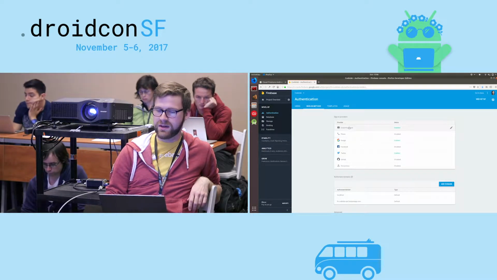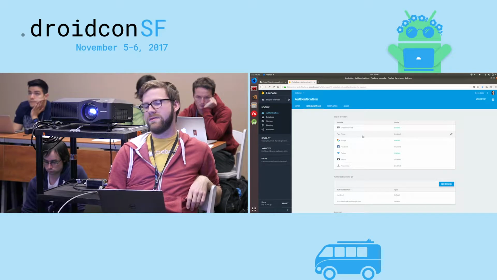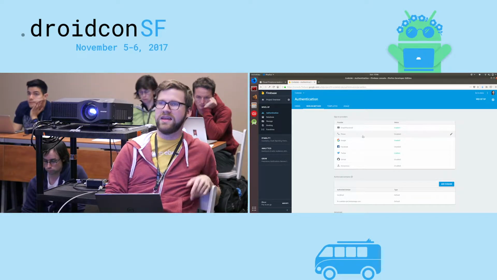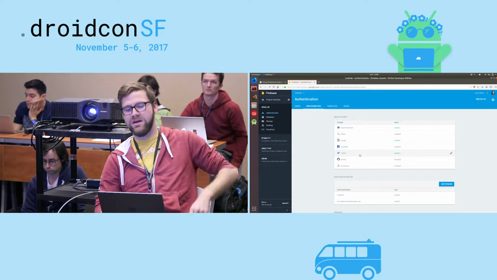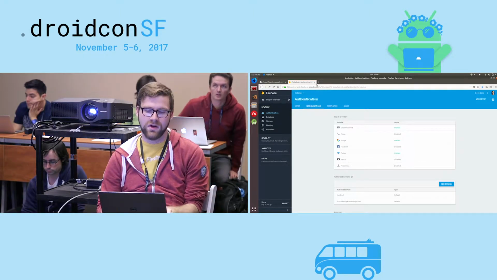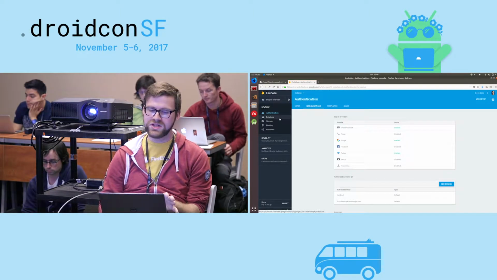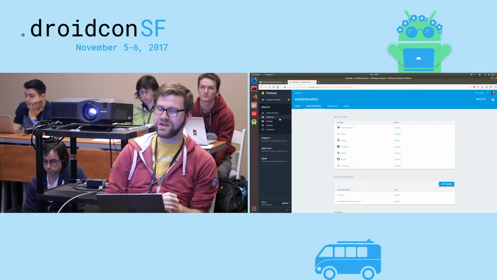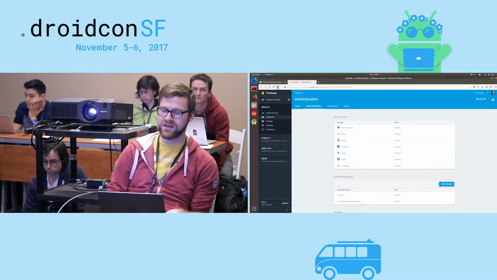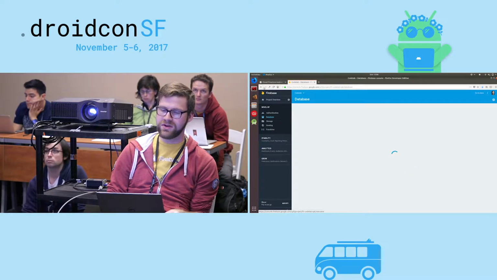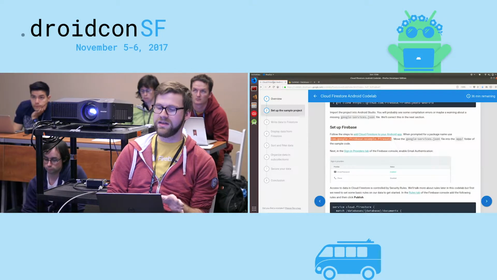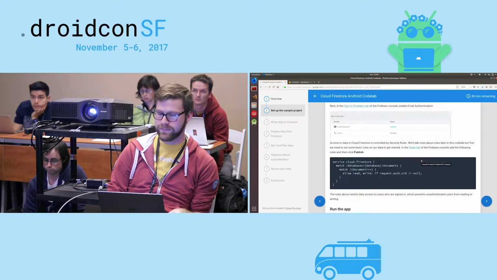And like I said, you have a bunch of other options here. You have phone auth. If you've ever used Twitter Digits, that's the future version of that. Google sign-in, Facebook, Twitter, all your favorite providers. At this point, we are pretty much done in the console. You actually don't need to do anything else for the rest of this project. We will keep it open to look at a few things, but you don't actually need it for anything. That's all the configuration we need to do.